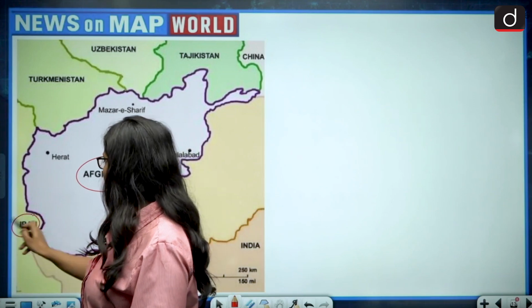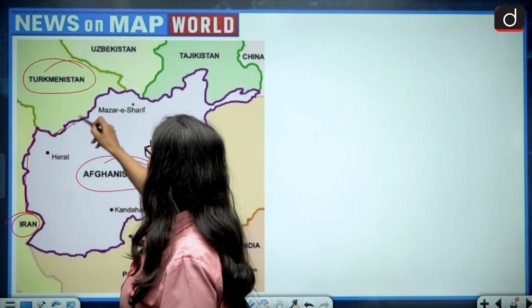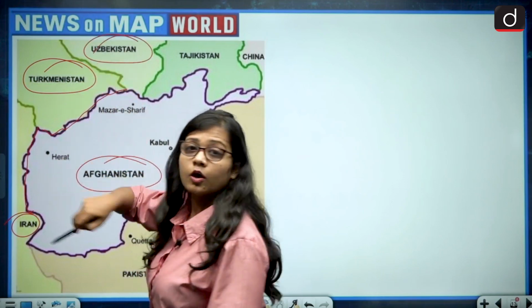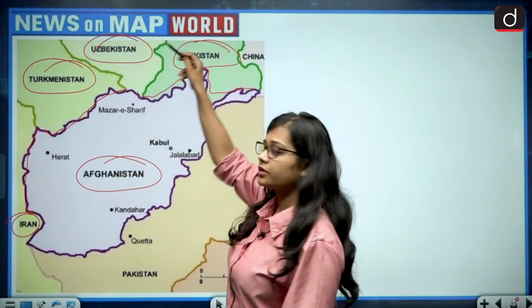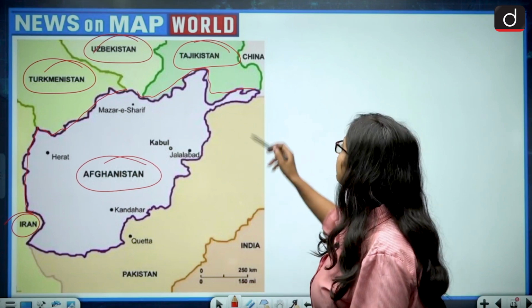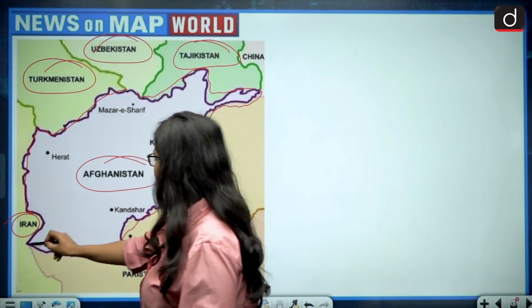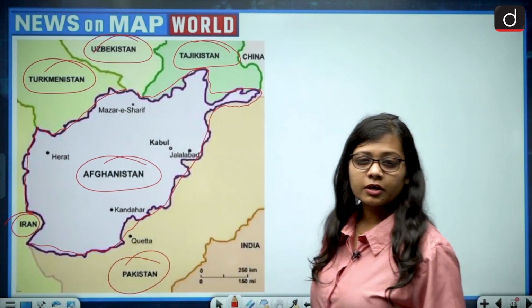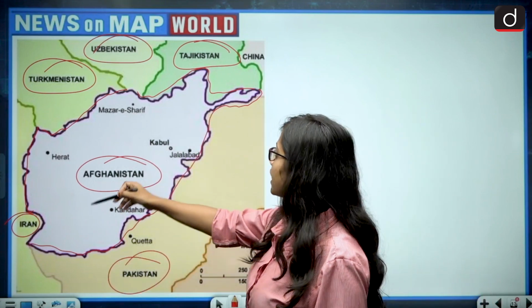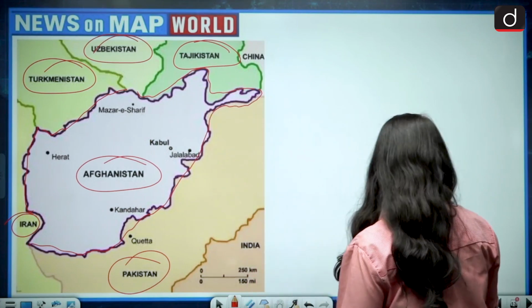So there is Iran, then after Iran there is Turkmenistan, after Turkmenistan there is Uzbekistan, after Uzbekistan it has a border with Tajikistan, then after Tajikistan it has a long border with Pakistan. So with how many countries is Afghanistan sharing a border? Iran, Turkmenistan, Uzbekistan, Tajikistan and Pakistan. So let us see.